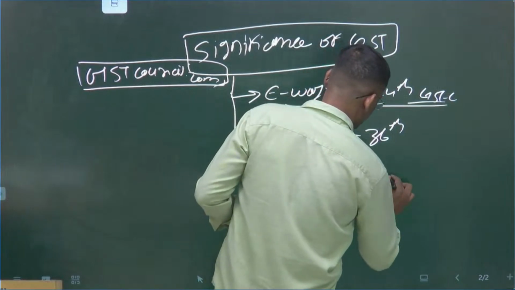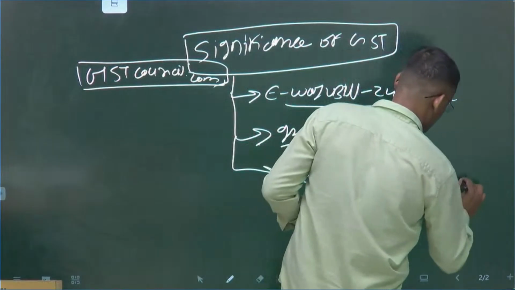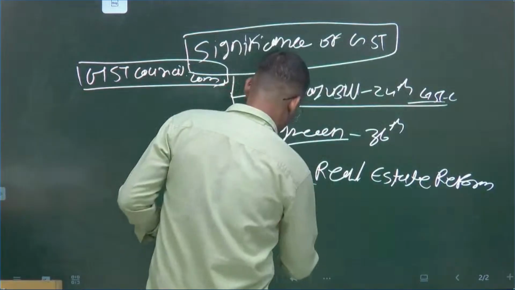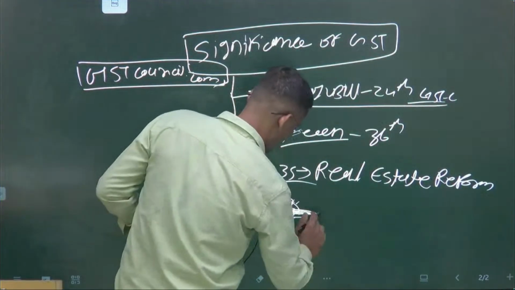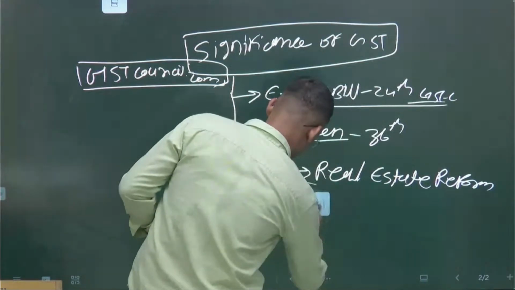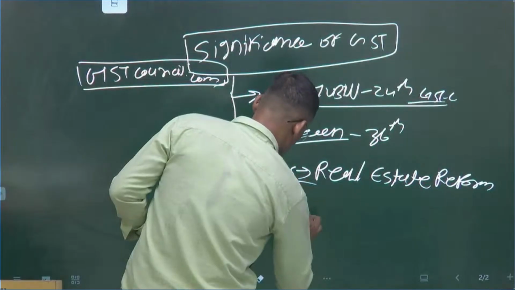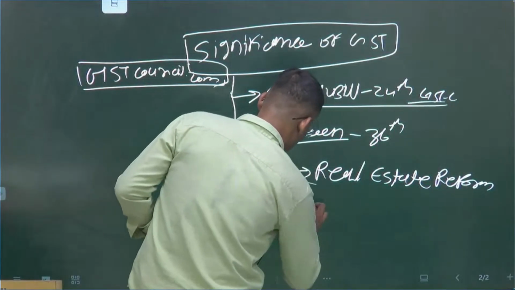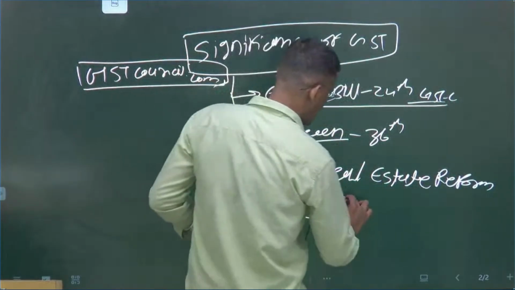Real estate reforms. And yesterday, the 56th meeting. What was yesterday's decision?